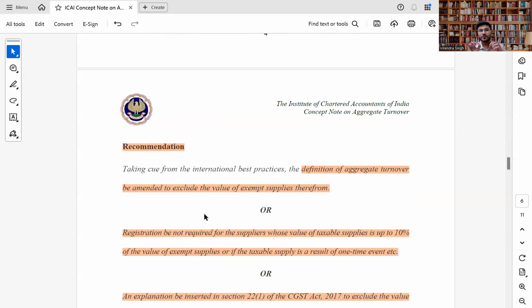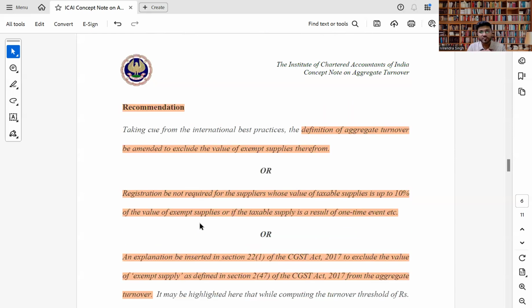Next, the main part: what ICAI has recommended to the GST department or CBIC. First recommendation, taking cue from international best practices, the definition of aggregate turnover to be amended to exclude the value of exempt supply therefrom. This is the best approach and should be the first priority. Second priority, registration should not be required for suppliers whose value of taxable supply is up to 10% of the value of exempt supply, or if the taxable supply is the result of a one-time event, etc.